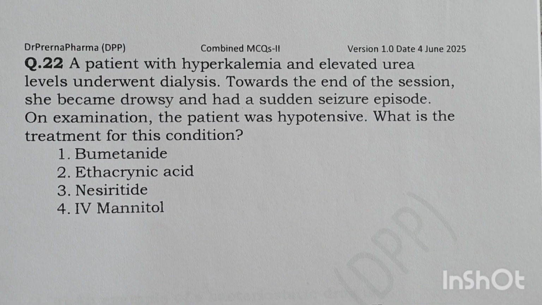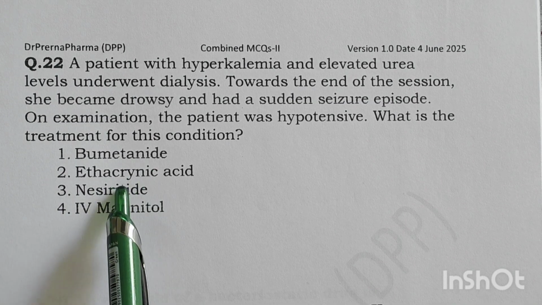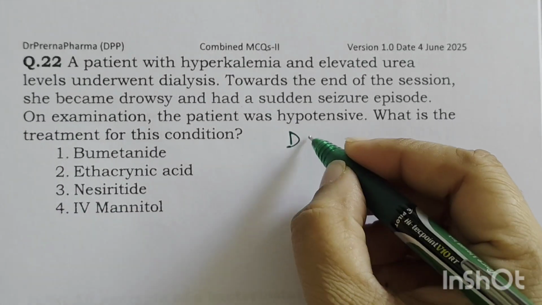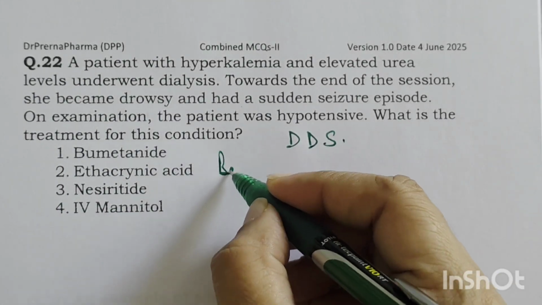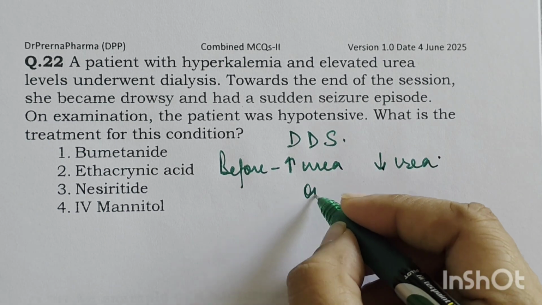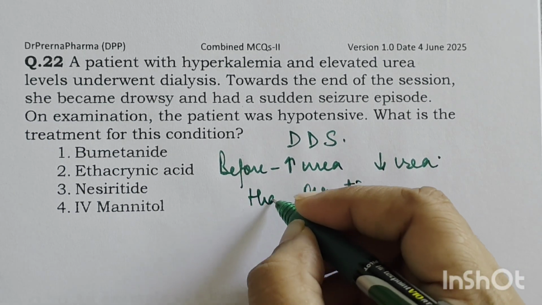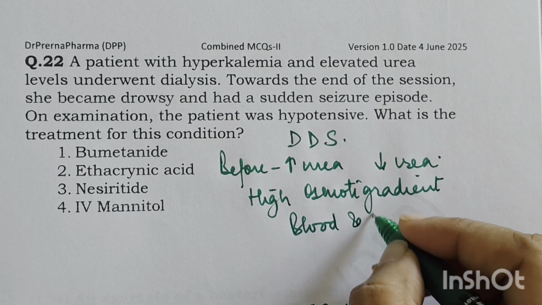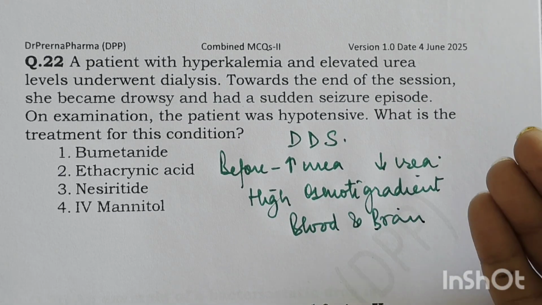Next question is, a patient with hyperkalemia and elevated urea levels underwent dialysis. Towards the end of the session, she became drowsy and had a sudden seizure episode. On examination, this patient was hypertensive. Now, what is the treatment for this condition? Out of the options, bumetanide, ethacrynic acid, nesiritide, IV mannitol. Now, this situation looks like dialysis disequilibrium syndrome. Before dialysis, she had increased urea. Now, after dialysis, the urea decreased, and this resulted in a very high osmotic gradient between the blood and the brain. And that was the reason why this patient went into drowsiness and seizures.